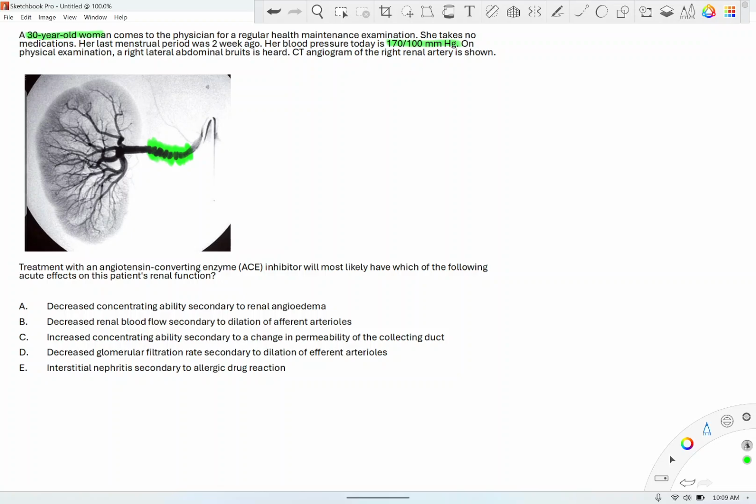But let's say if I were to look for renal artery stenosis, what am I looking for? In renal artery stenosis, the typical symptoms I'll be looking for is hypertension. That's one. And I'll be looking for headache. Oh man, I'm getting ahead of myself. So headache, two. And I'll be looking for abdominal bruit.